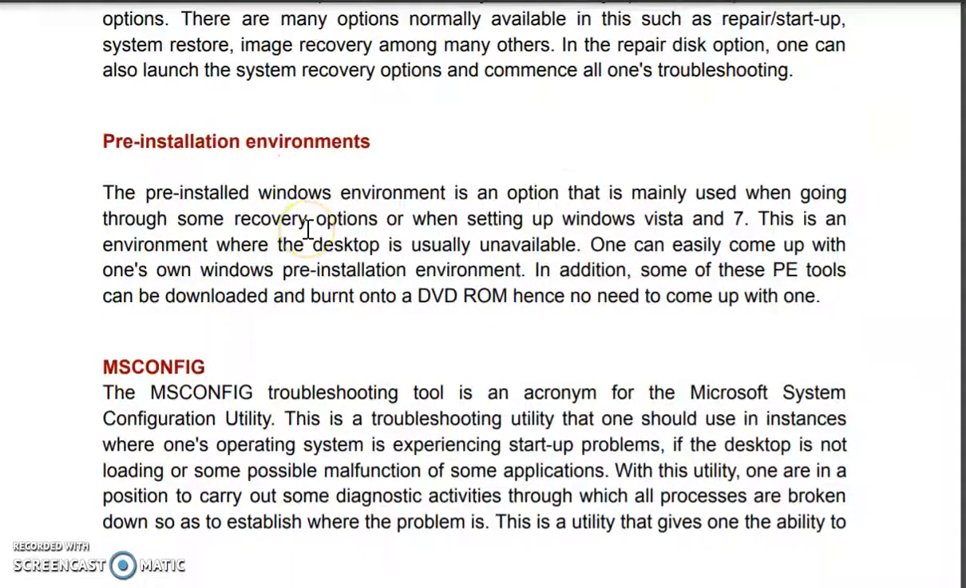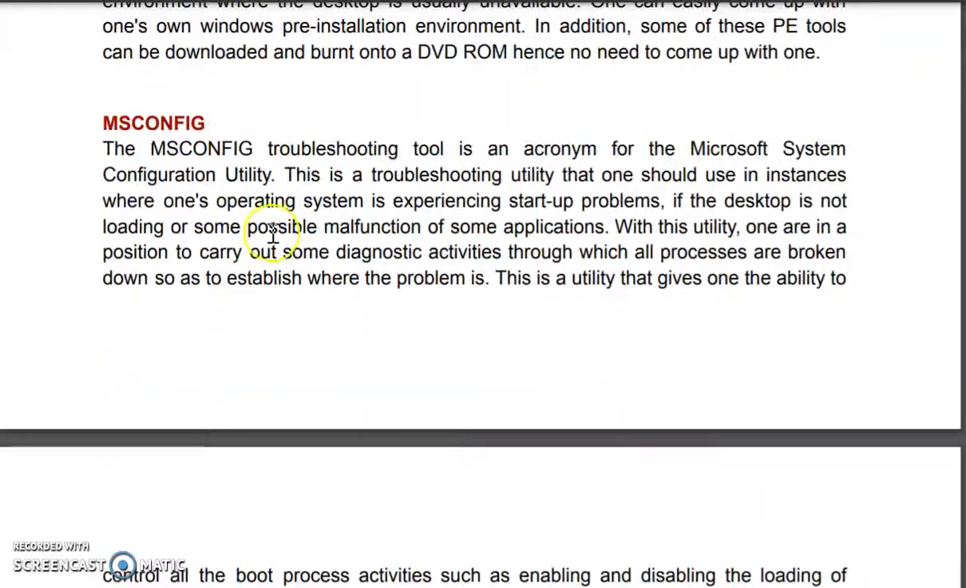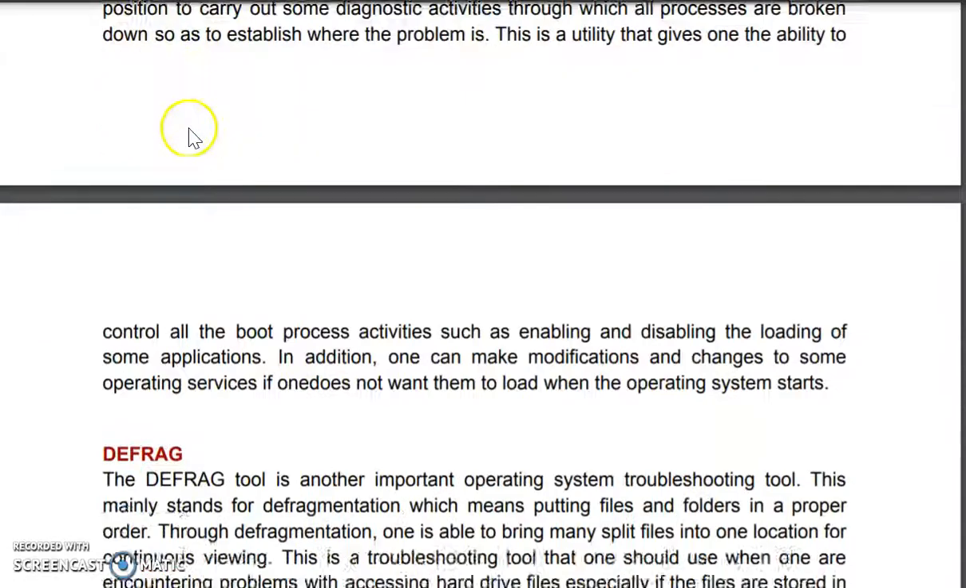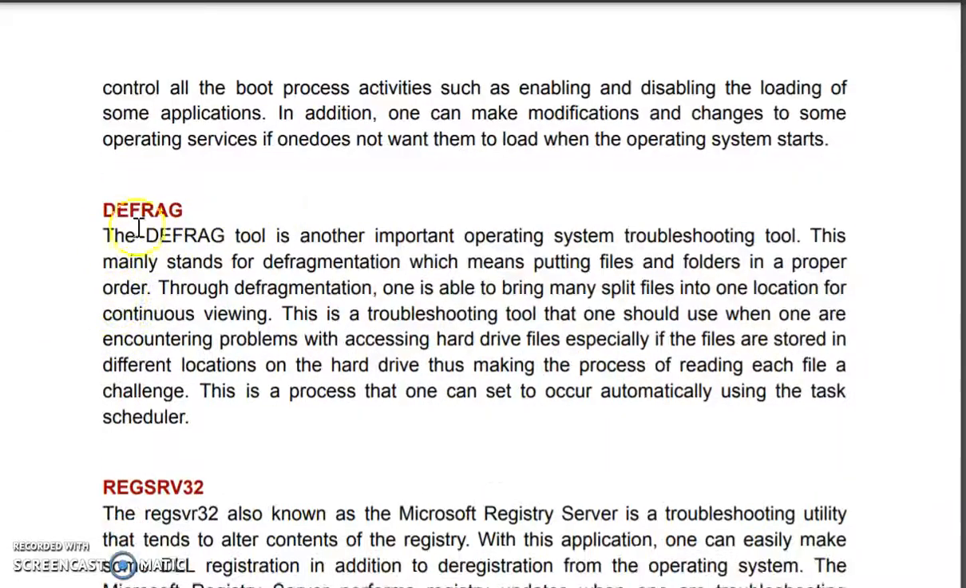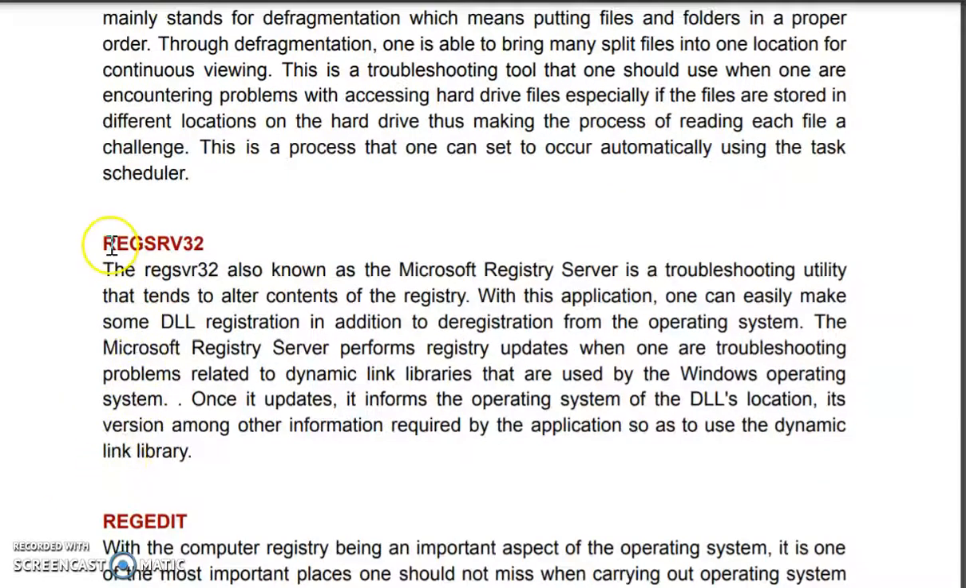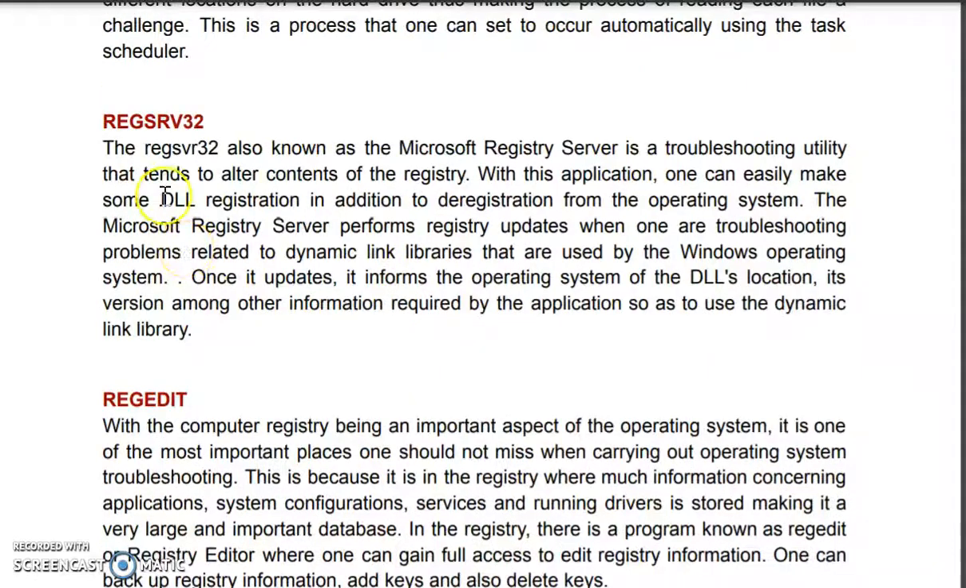Pre-installation environment is what we have to do before installing. Then msconfig is also a troubleshooting tool. It will diagnose the problem, handle it and correct it. Defragment: we have seen slow performance of our system, and defragment will defragment the system. REGSVR32 is for registration, the Microsoft registry server. It is also a troubleshooting tool. It will handle DLL registration problems and DLL missing problems.